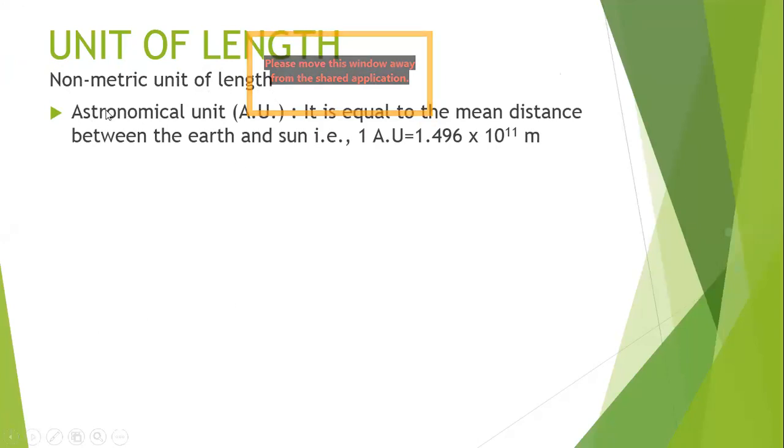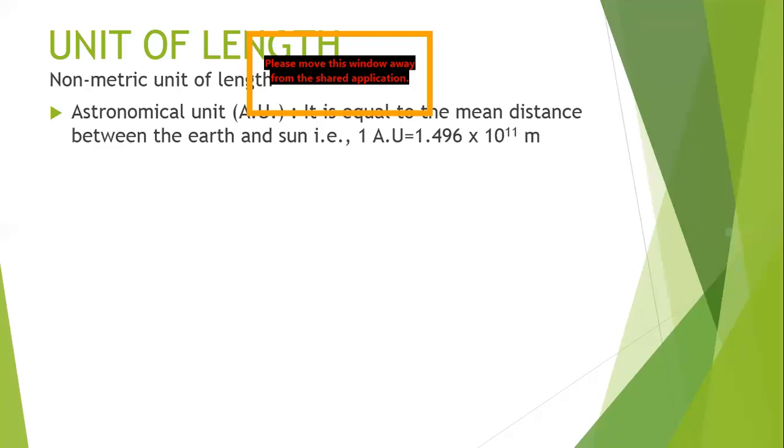Now, how much is 1 AU? Astronomical unit is represented by the symbol AU. It is equal to the mean distance between the earth and the sun, the average distance between the earth and the sun. This astronomical unit is used for measuring the distance between heavenly objects.